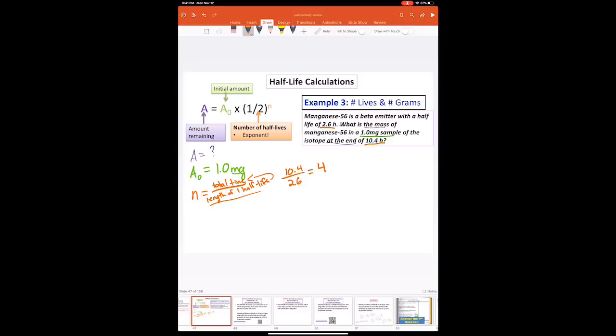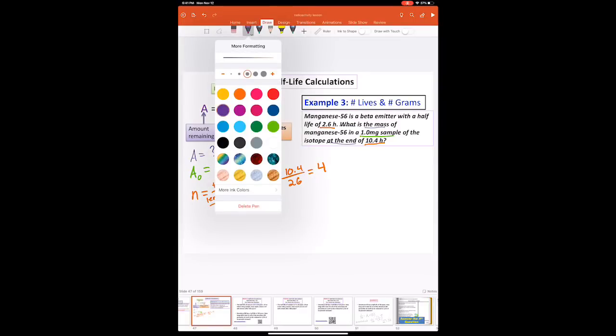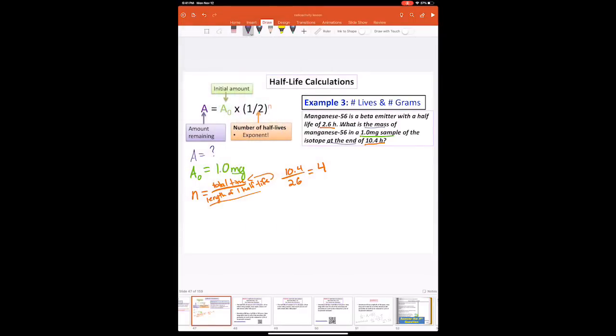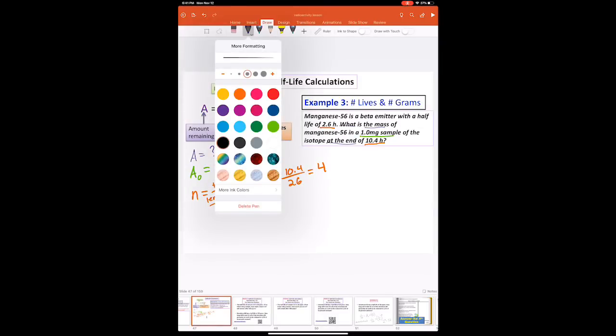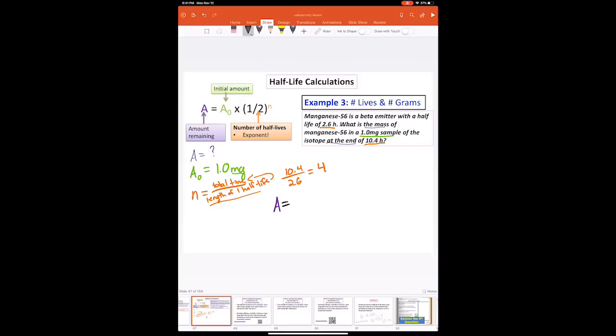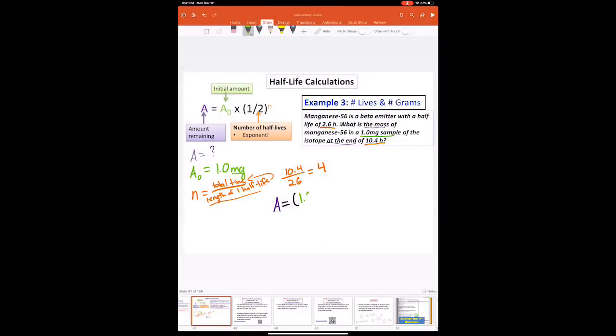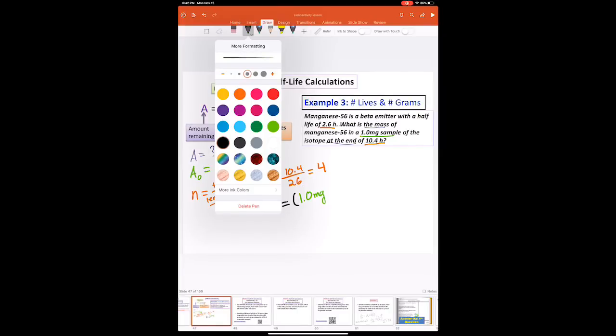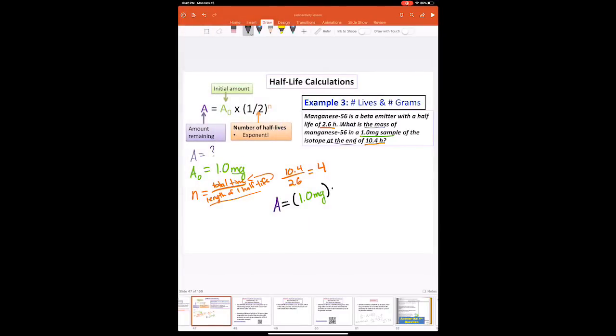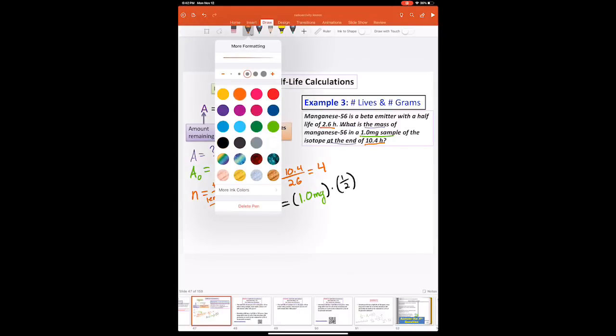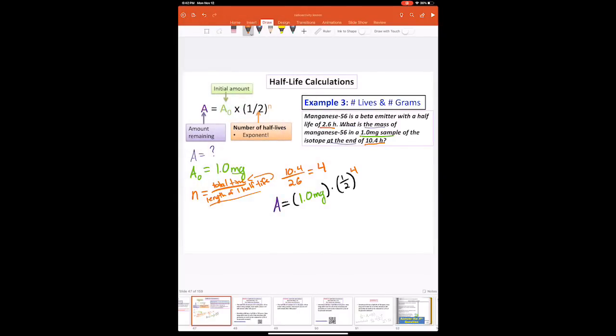Okay, so now we have everything. Let's plug it in. Okay, so A is going to equal 1.0 milligrams multiplied by 1/2 raised to the 4th power.